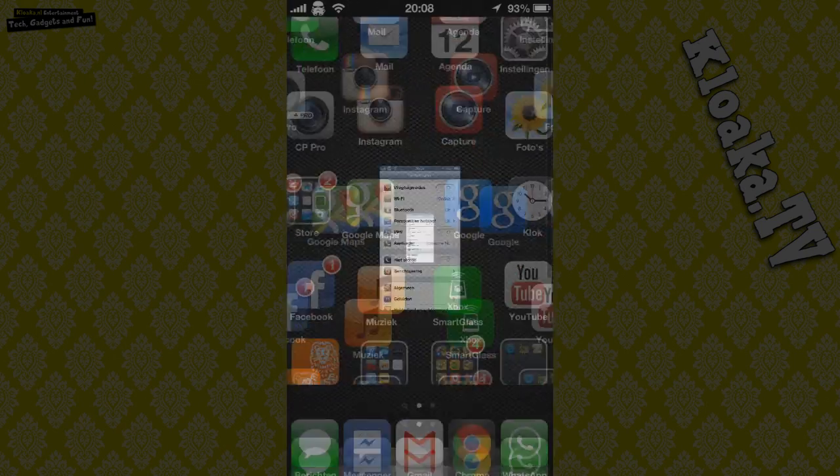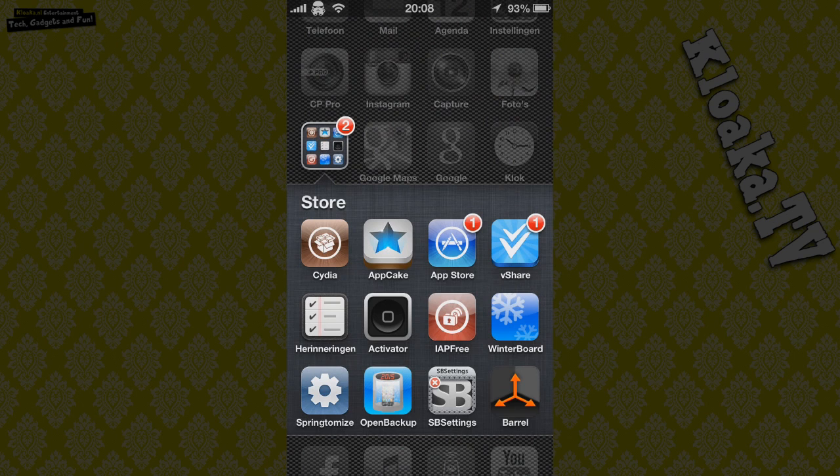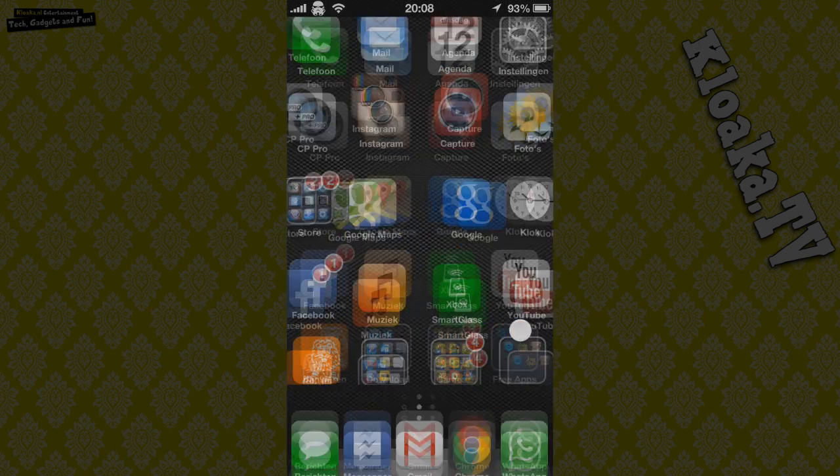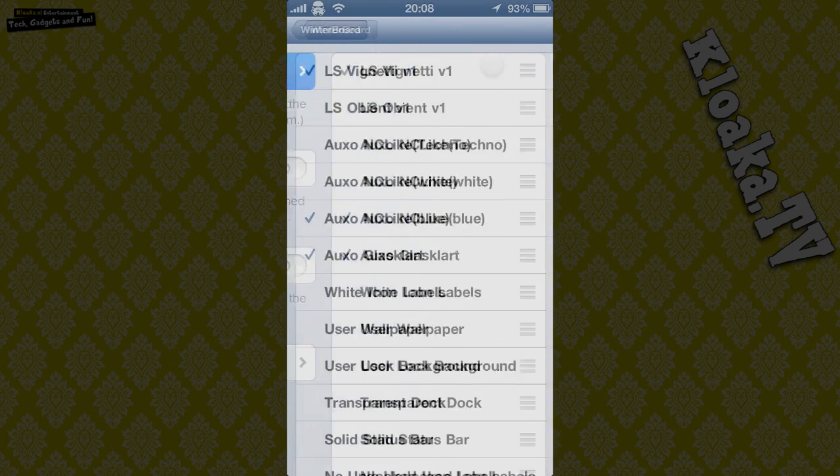You need Winterboard to enable it. Just go to Winterboard, select Themes, and then enable LS Obient.